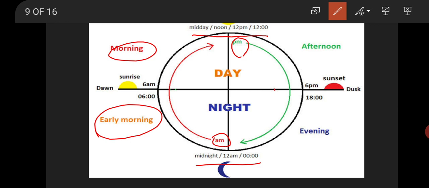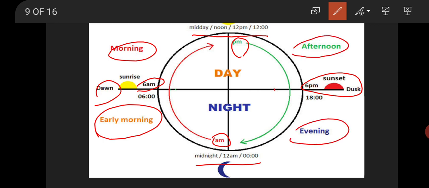The sun rises in the east at 6 AM and it is dawn. Now the sun sets in the west at 6 PM. It is dusk. And we use PM during afternoon and evening. That is why I say good morning, and when you go to bed you say good night.